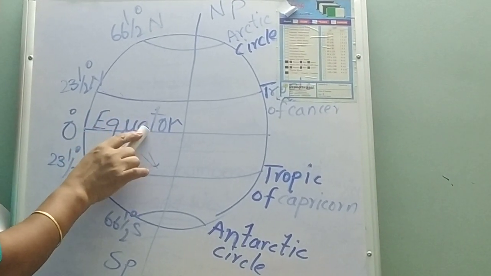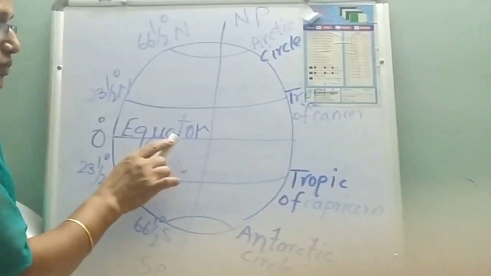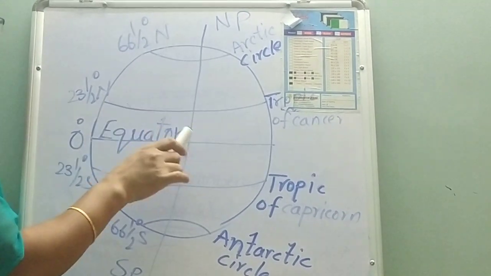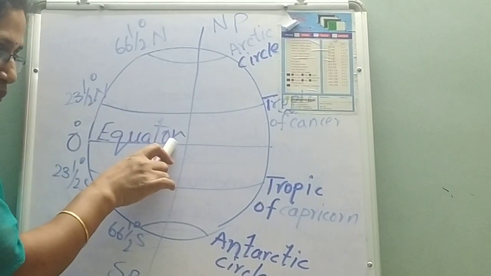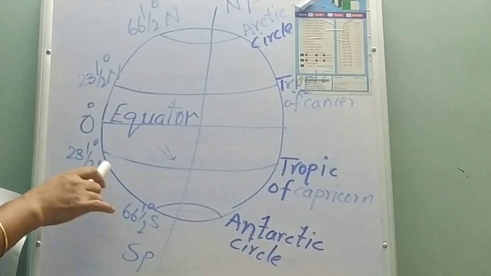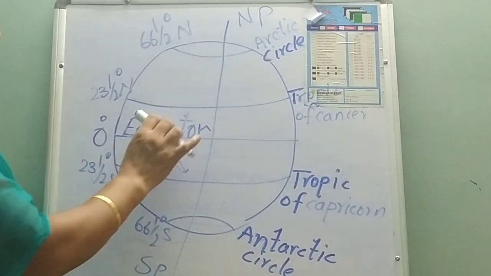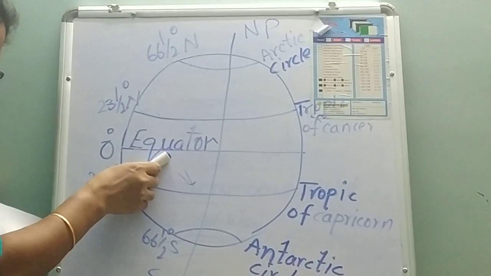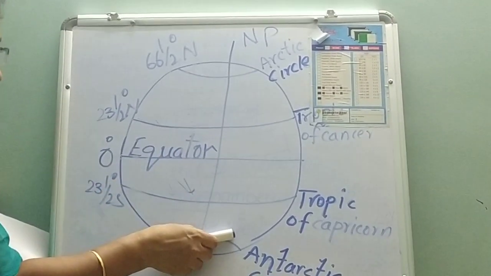Because of that, the length of day and night is equal on 21st March. So this is the beginning of spring season in the northern hemisphere and autumn season in the southern hemisphere.